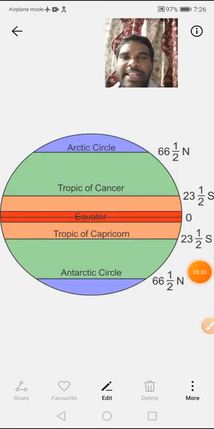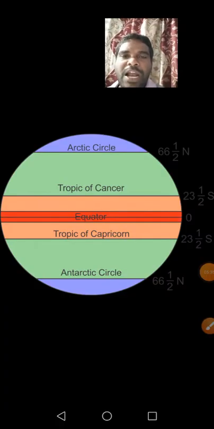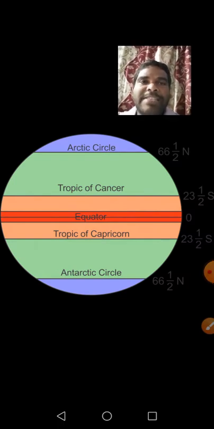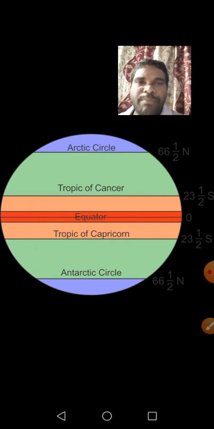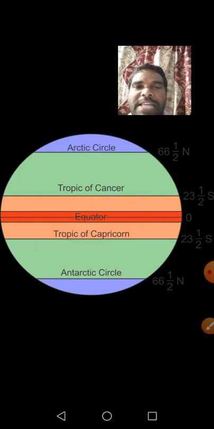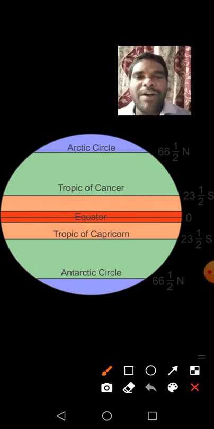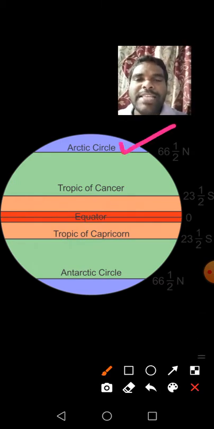See, children, these are the important parallels on the globe. Near the Arctic Ocean means near the polar regions. There are two polar regions on the globe. One is the Arctic Circle, one is the Antarctic Circle. Say yes or no? Yes, these are polar regions. Near the Arctic Ocean it is the Arctic Circle, near the Antarctic Ocean it is the Antarctic Circle.